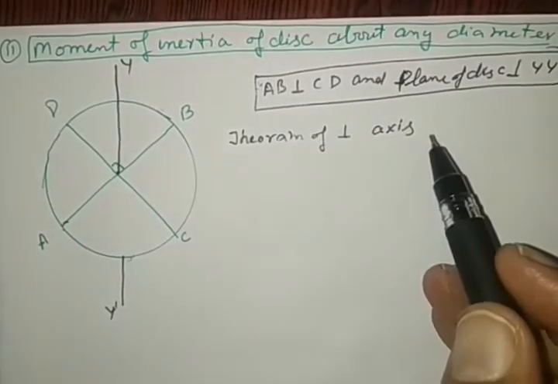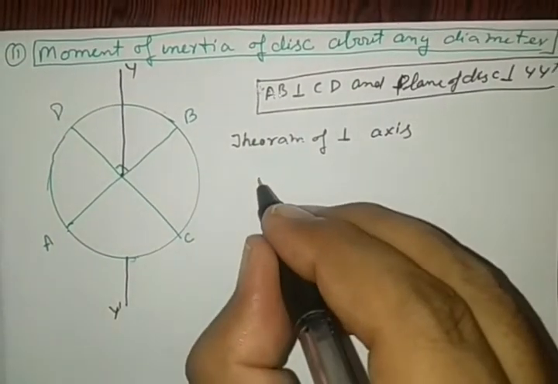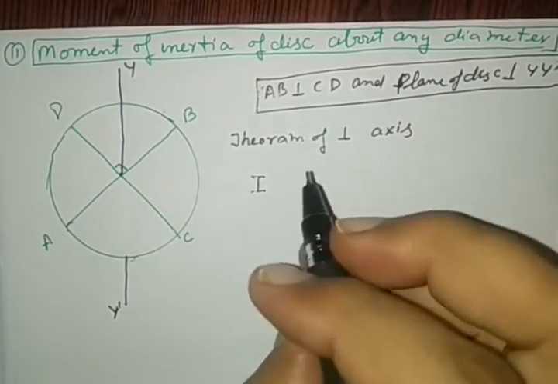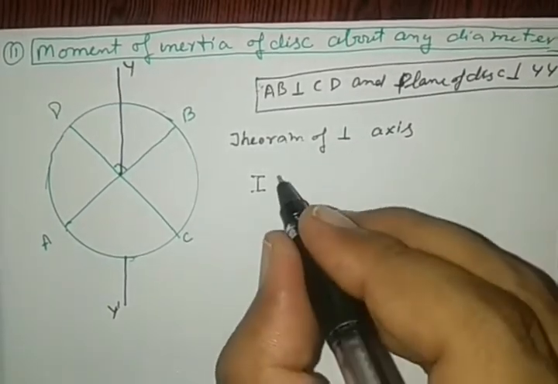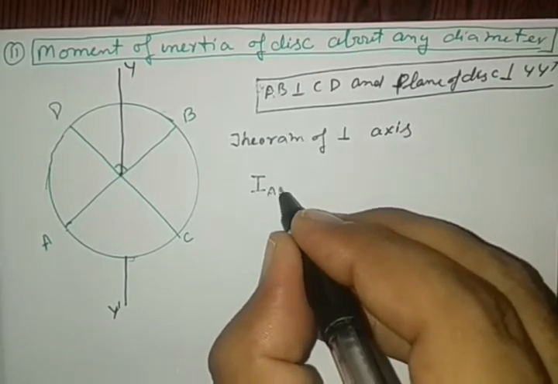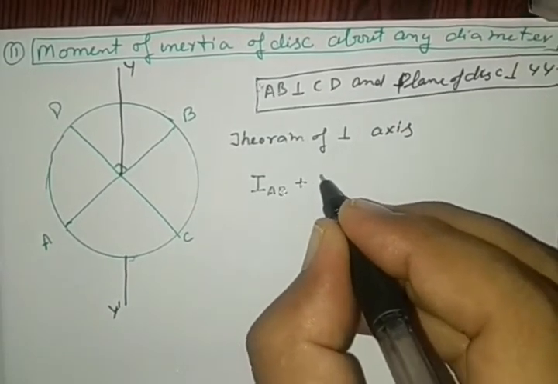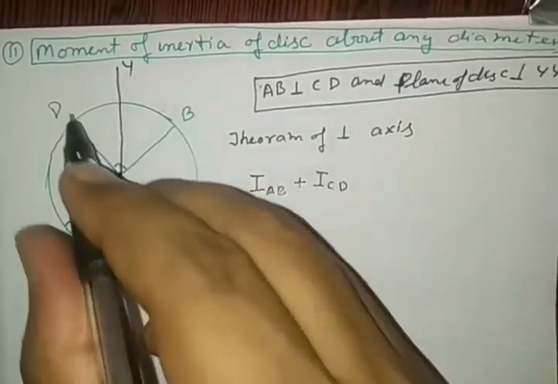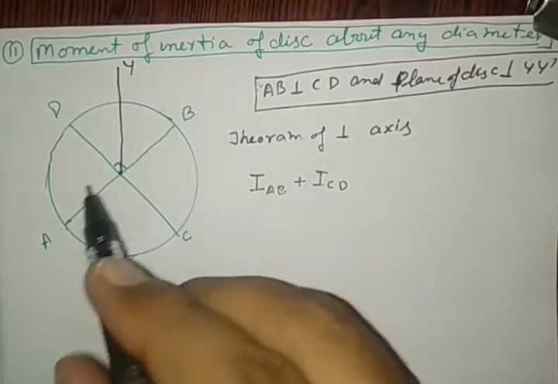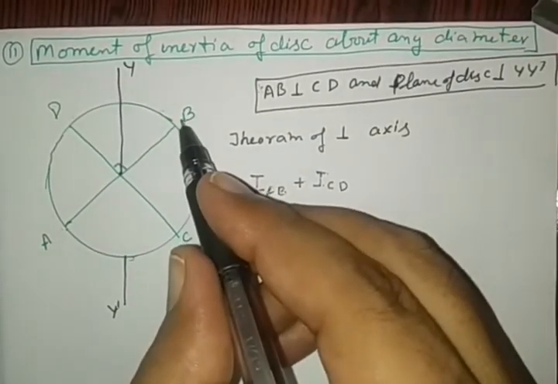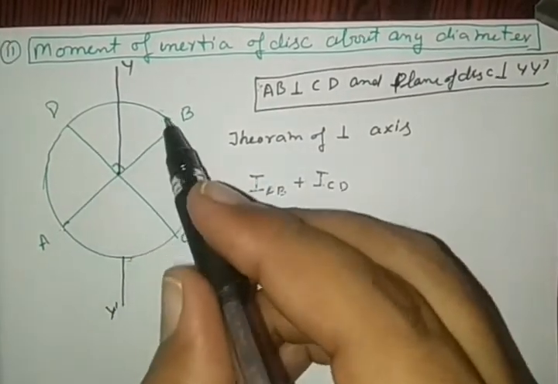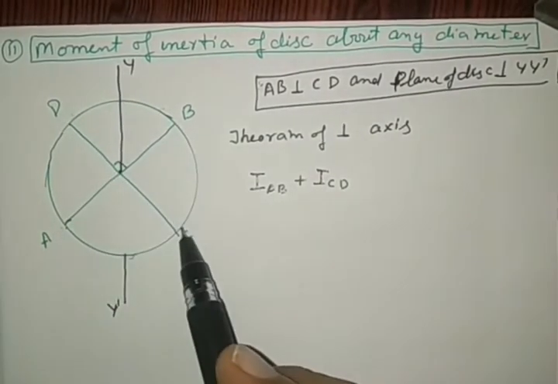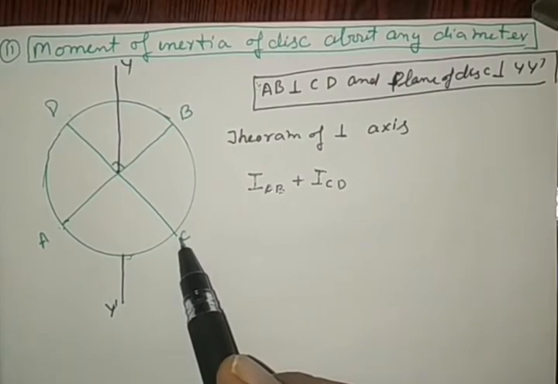According to this theorem, the sum of the moments of inertia about two axes of rotation lying on a plane, that is AB plus CD, two perpendicular axes, IAB is the moment of inertia about axis AB, and ICD is the moment of inertia about the other diameter CD.